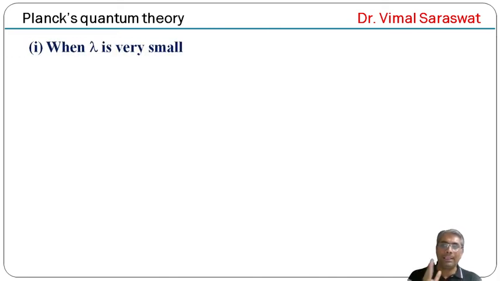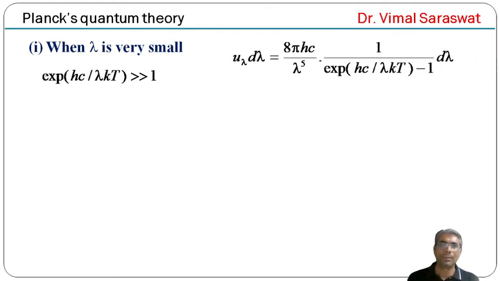Now, when lambda is very small, exponential hc upon lambda kT will be very much greater than 1. So if exponential hc upon lambda kT is very much greater than 1, then the denominator will be exponential hc upon lambda kT. So u lambda d lambda is equal to 8 pi hc upon lambda raised to 5 exponential minus hc upon lambda kT d lambda.